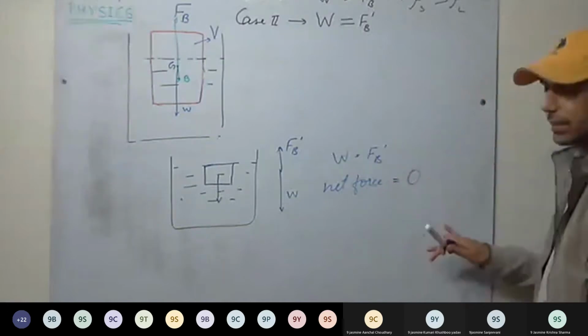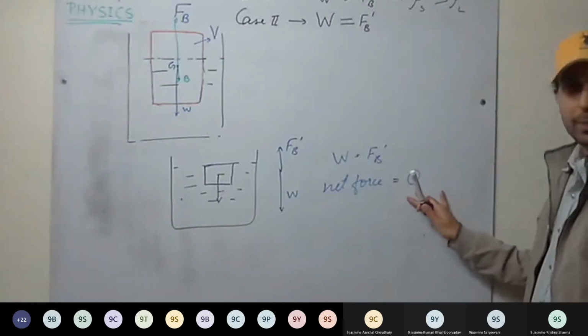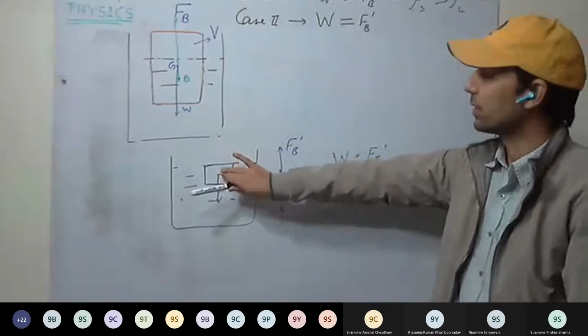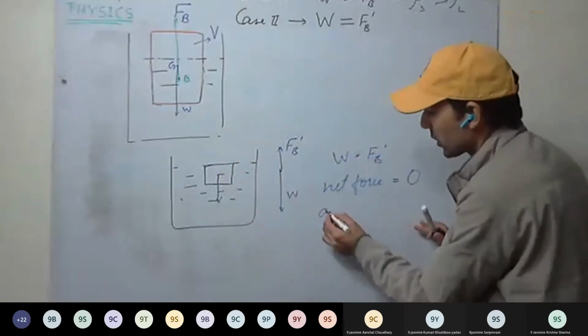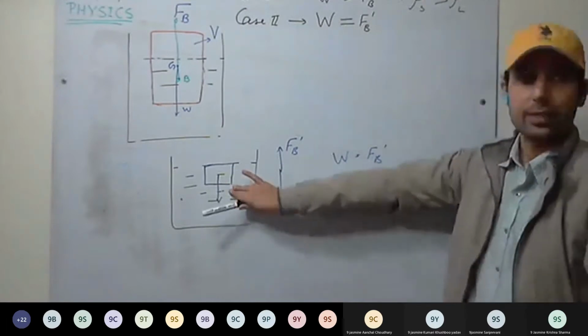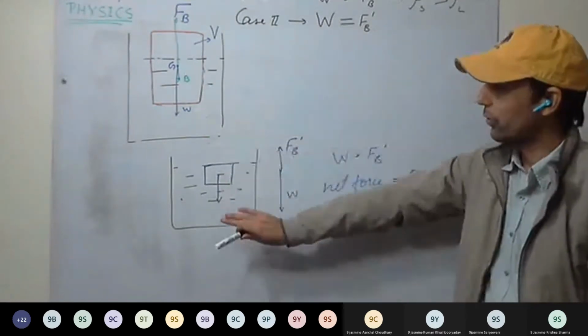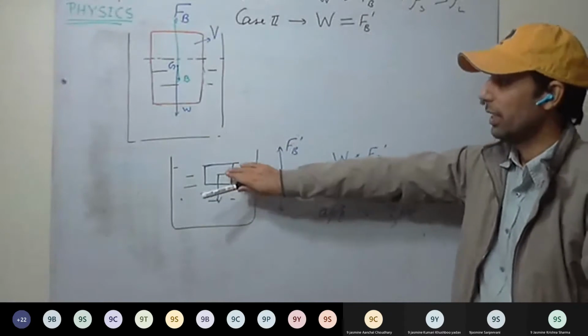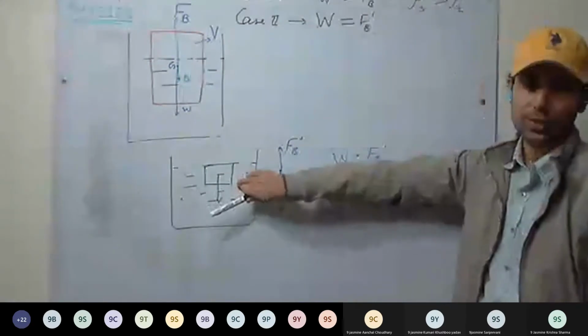So net force will be 0. That means the body will be weightless. The apparent weight of the body will be 0. No weight, no force downward. It will float as such, just below the surface.